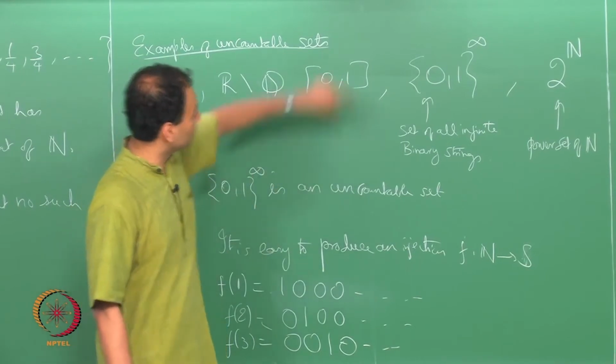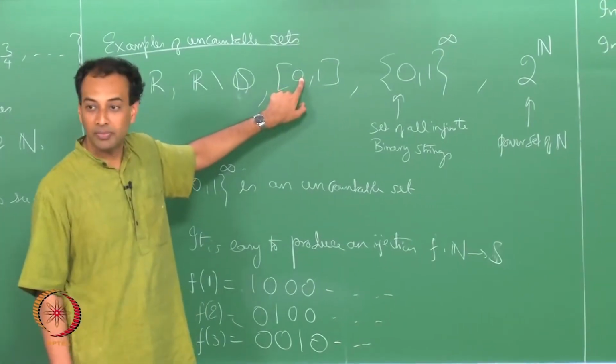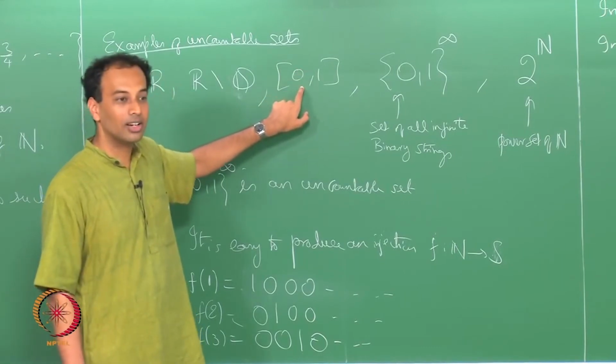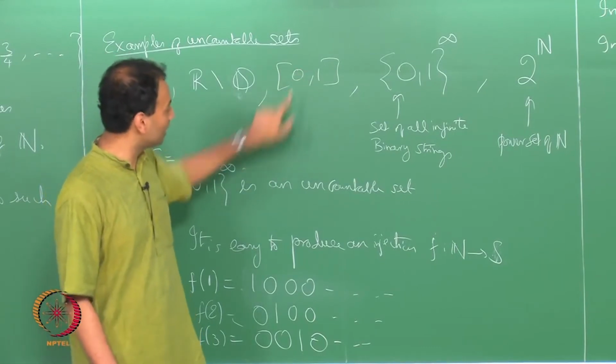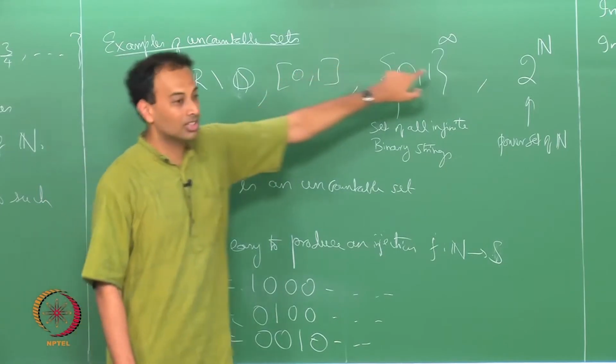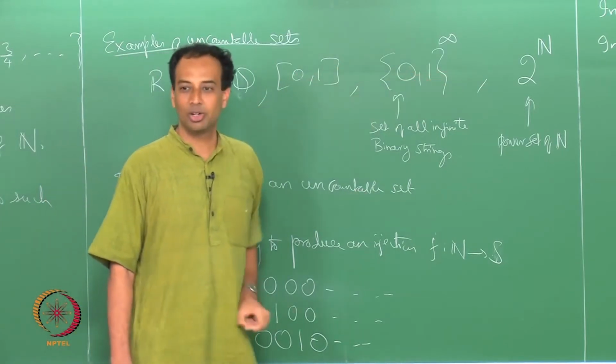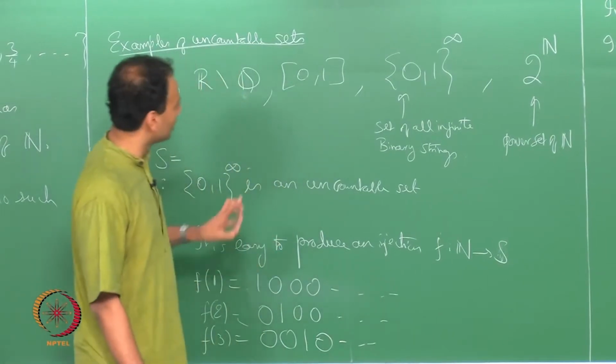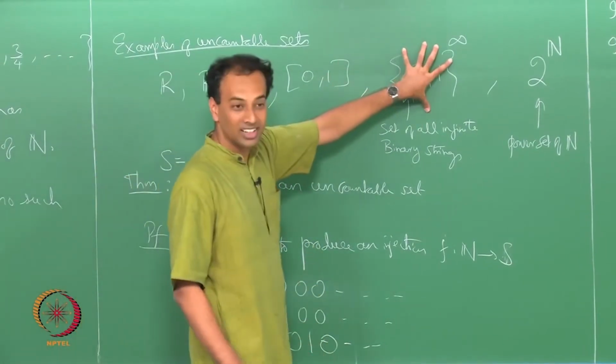If I find a bijection between this and this, for example, then I know that this set cannot be in bijection with N. Why? Because if this set were to be in bijection with N, then the composed function would be a bijection between N and {0,1} power infinity, and that is a contradiction, correct. So, the moment I find a bijection with this set, I am done.